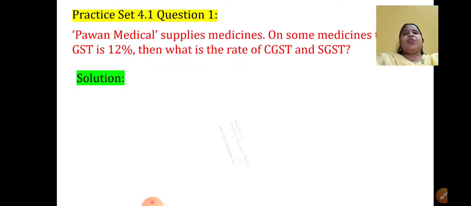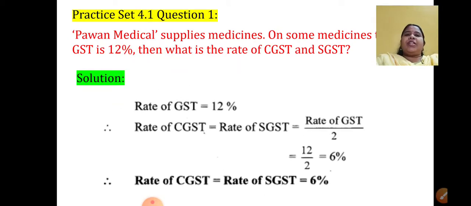Let's see the solution of it. Rate of GST is given to us as 12%. Rate of CGST is equal to rate of SGST. This is what I have explained. That is nothing but half of rate of GST. Why? Because GST is the sum of SGST and CGST. So it is half of it. Now it will be 12 upon 2, that is 6%. Final answer: rate of CGST is equal to rate of SGST, and that is equal to 6%.